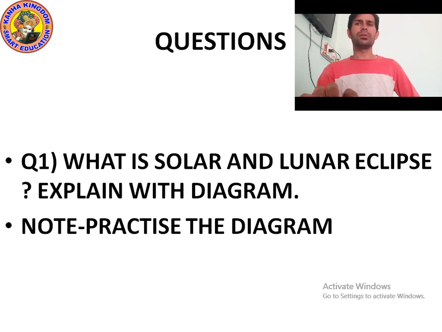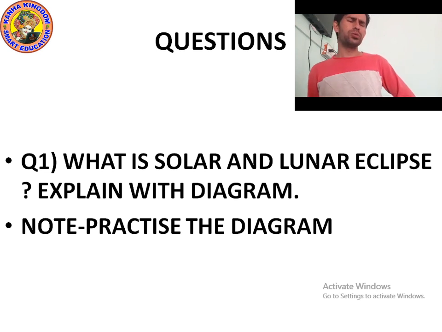And if I talk about the lunar eclipse, what is a lunar eclipse? When the earth is between the moon and the sun and the earth's shadow falls on the moon, that is called a lunar eclipse. If the moon is completely in the earth's umbra, a total lunar eclipse occurs. A partial lunar eclipse occurs when only part of the moon moves into the earth's umbra, or the moon is in the penumbra.